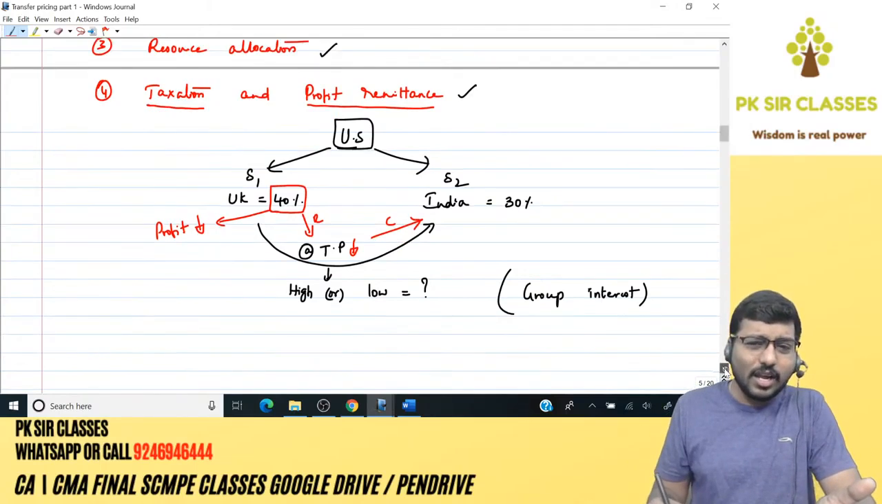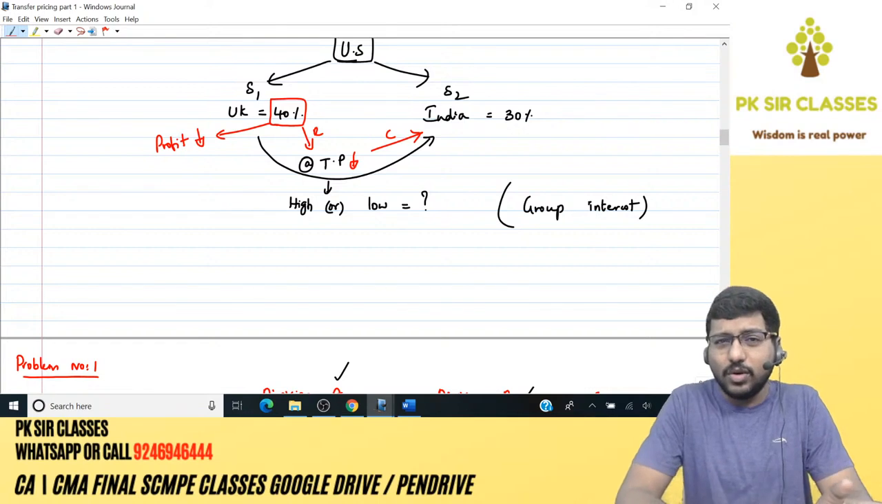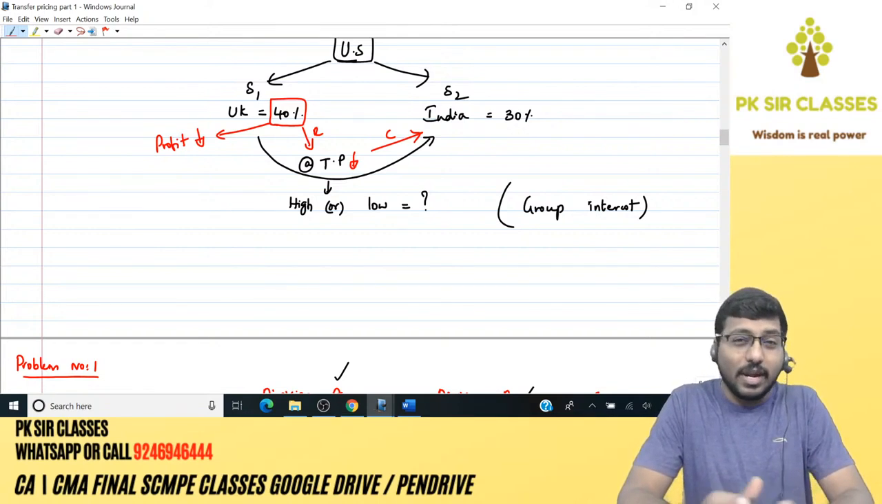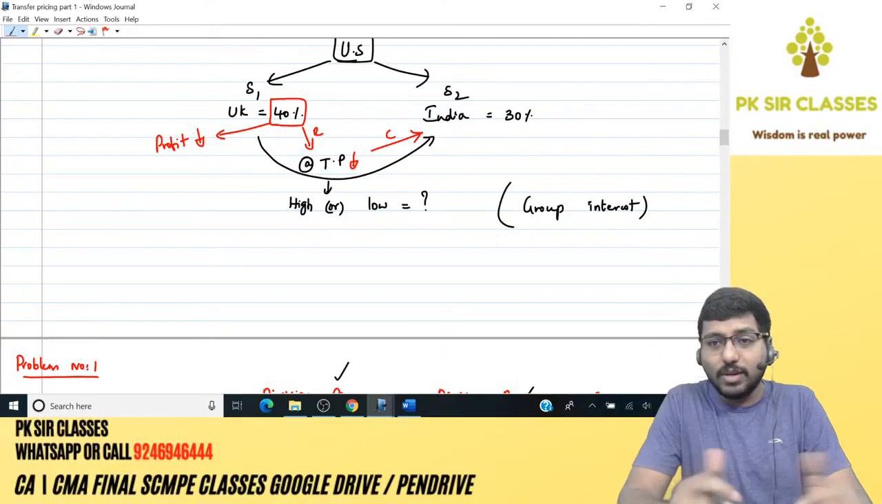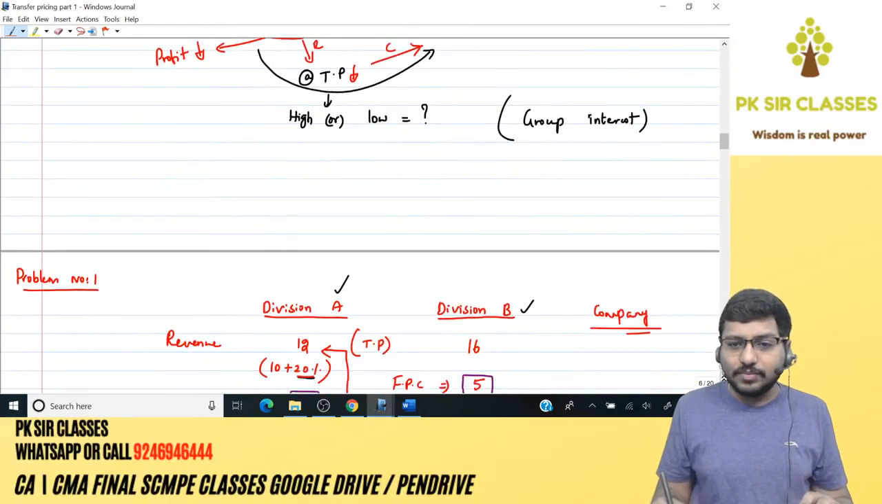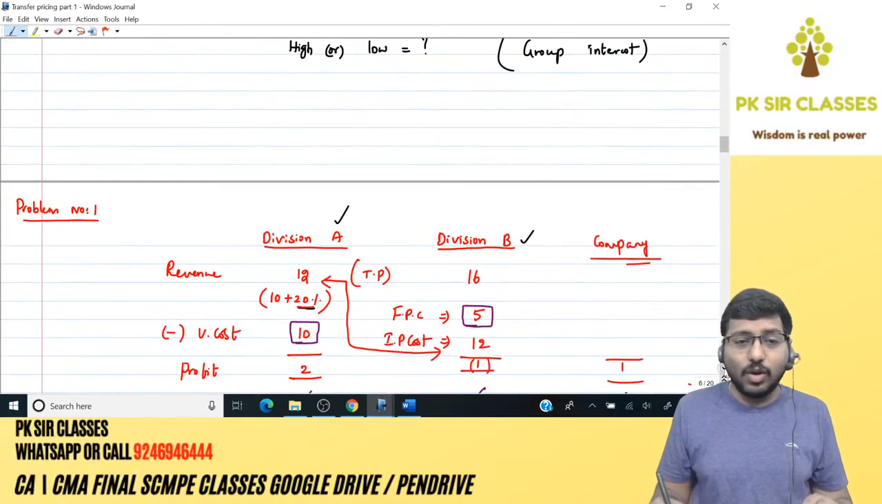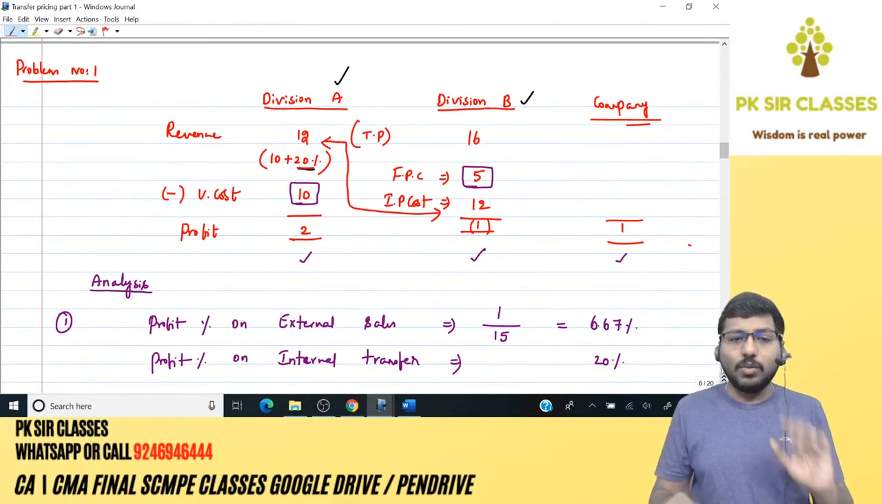Similarly, we have seen the China and India example, where the US was a holding company, and how profit repatriation also gets influenced by transfer pricing. So that we have seen. And after that, we have seen one fantastic problem, that is problem number 1.